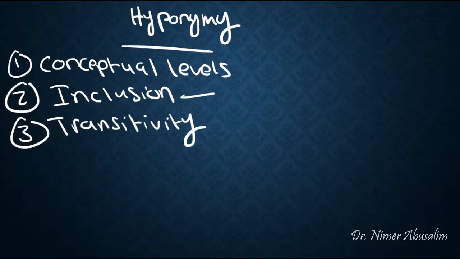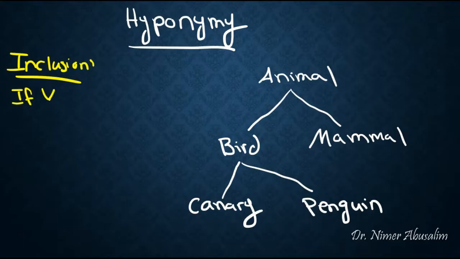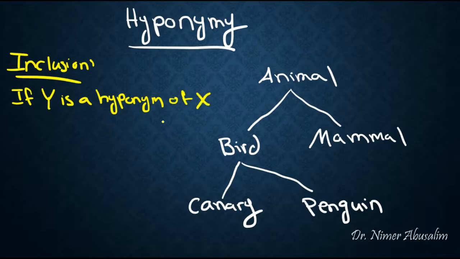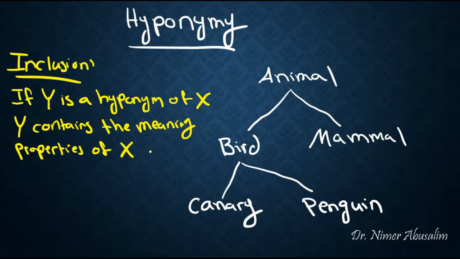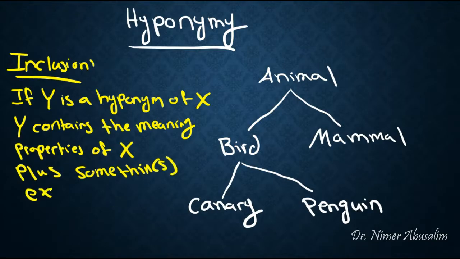Let's talk about inclusion. Now, inclusion basically states that if Y is a hyponym, meaning the subordinate level, the bottom level, of X, then Y contains the meaning or the properties of X plus something or some things that are extra. Let's see how that plays out. Let's call canary here a Y. Let's call the bird an X. If Y is a hyponym of X, then Y should contain the meaning of X or the properties of X plus something extra.